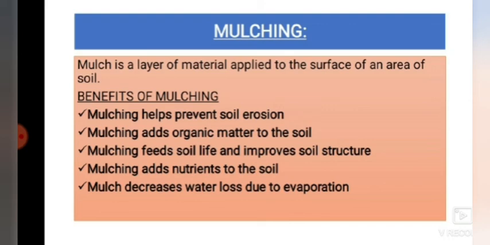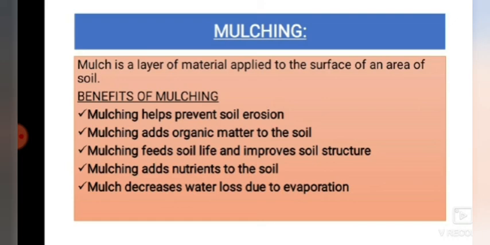Unshredded leaves can mat together and repel water in rainy areas. If that happens, you can always take a rake and fluff them up a bit if they appear to get matted. This is about some of the mulching materials and how they will be useful in your garden areas and your fields.